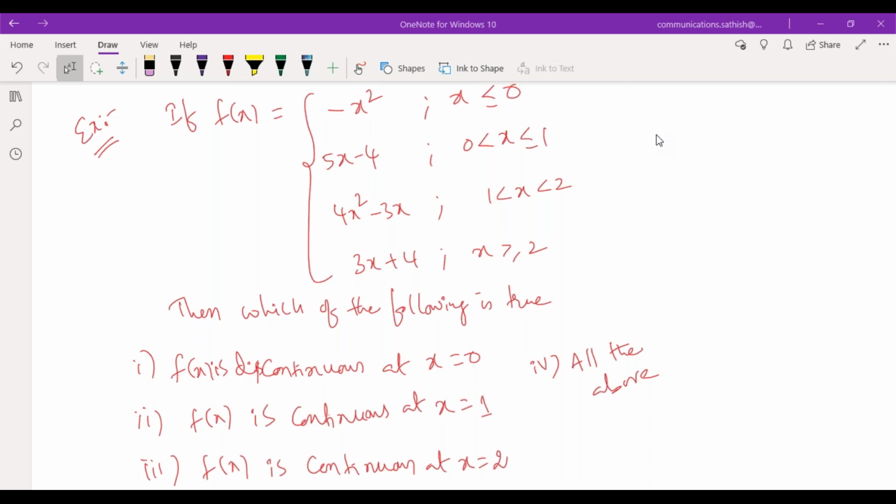Earlier problem we solved with respect to what? The earlier problem, how did you solve it? Earlier problem, with respect to a point you solved, am I correct or wrong? Yes, sir. Now they have given what?